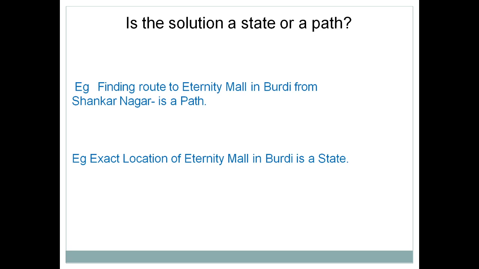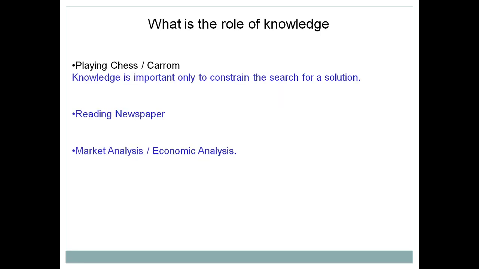That means you need to move. We have solved the water jug problem. There we have an initial state, and we also have a final state from where we are moving. So, is the solution a state or a path? In case of a path, you are moving from the initial state to the final state, but in case of a state, you have an exact location. The exact location of Eternity Mall in Birdi is considered a state, meaning an exact particular location. So this is what a state is. This is a characteristic: is the solution a state or a path.